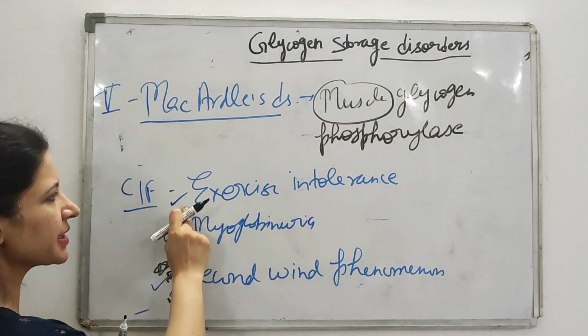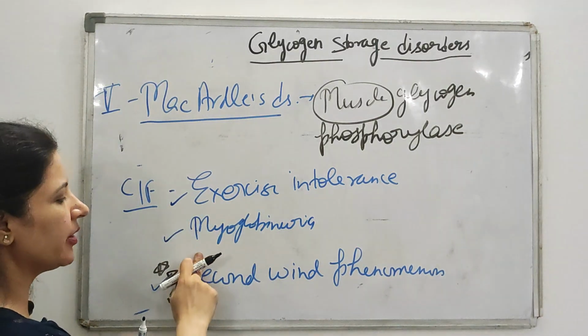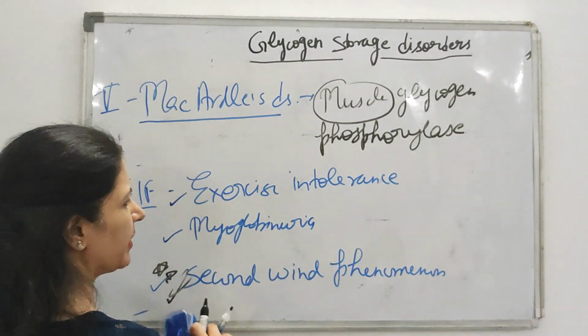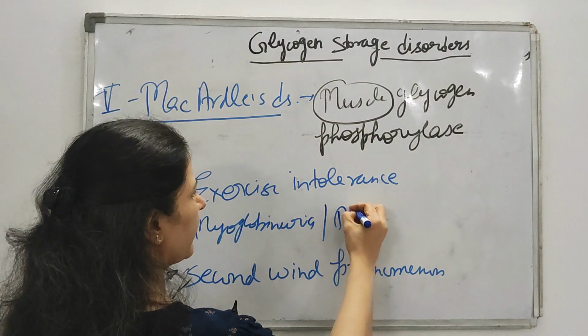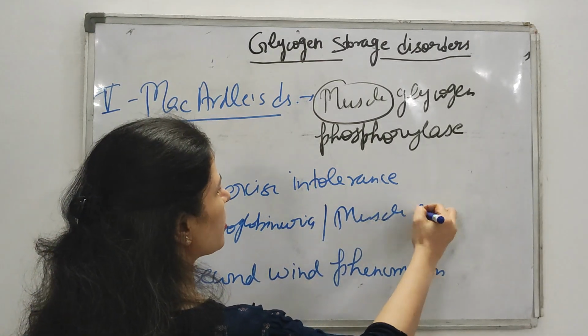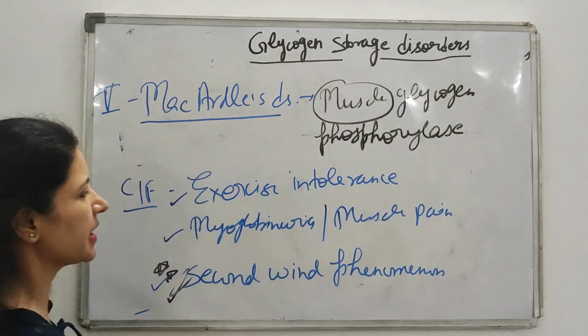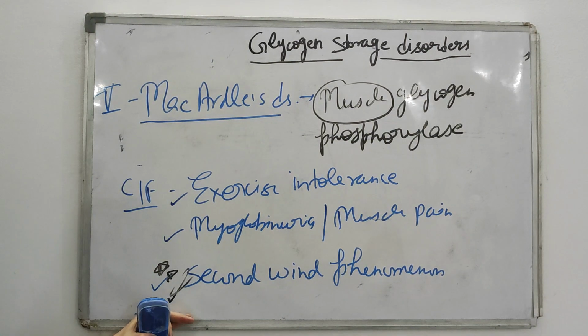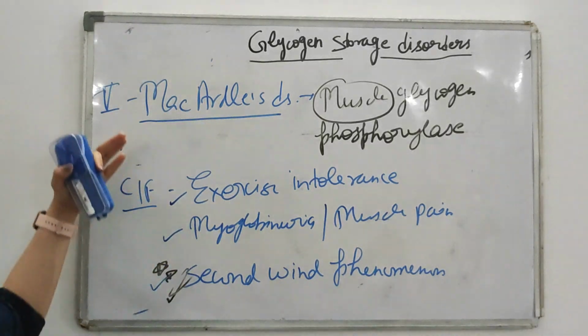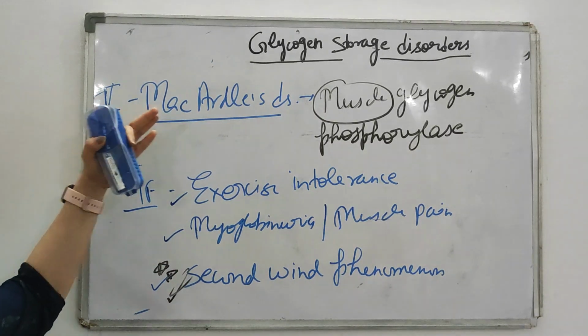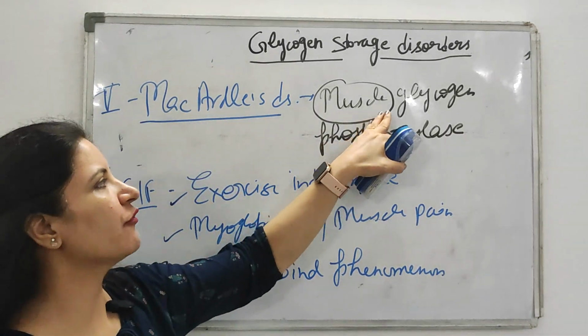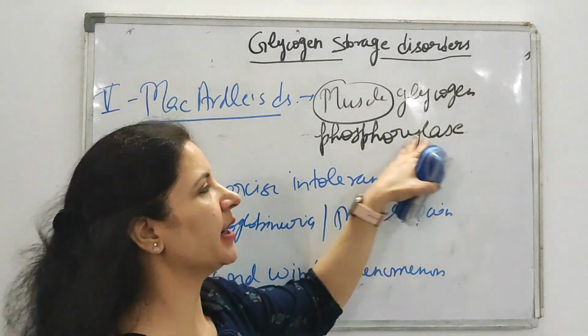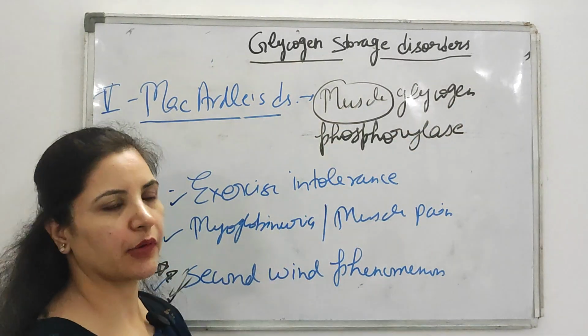So, exercise intolerance, myoglobinuria, and muscle pain is also there because your muscle is involved. So exercise intolerance, myoglobinuria, muscle pain, second wind phenomenon, all these are the clinical features associated with your McArdle's. And the enzyme which is deficient is muscle glycogen phosphorylase. M stands for muscle.